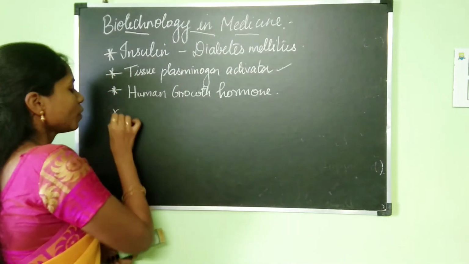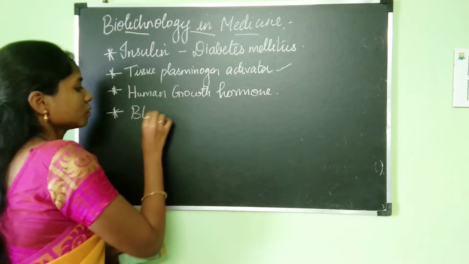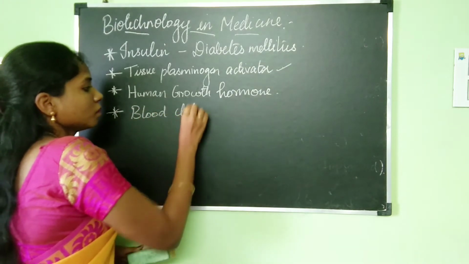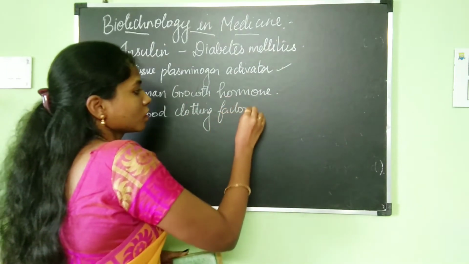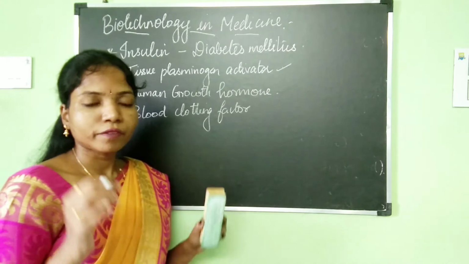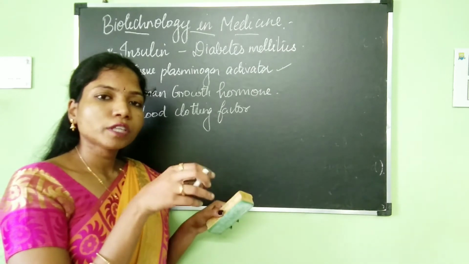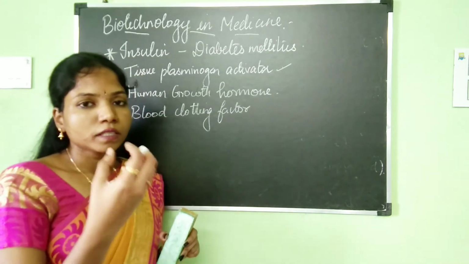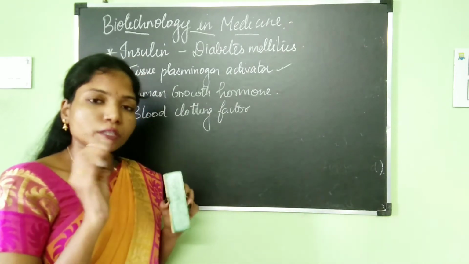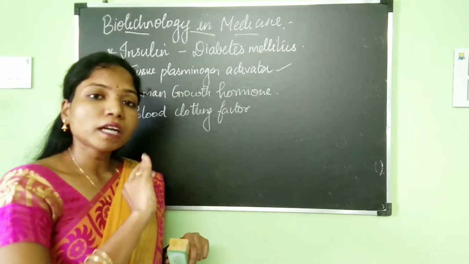Then the next one is blood clotting factor. For example, if you have got an injury, what happens at the site of the injury? The blood will start to bleed. It will bleed only for a short while, and after that the blood will clot.